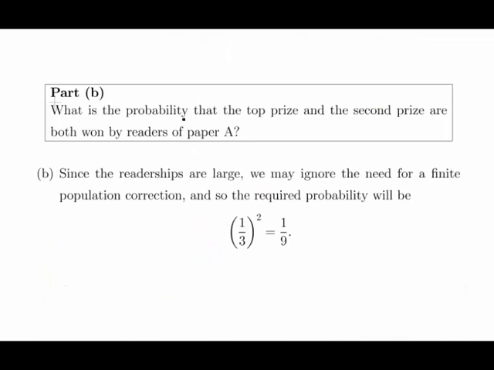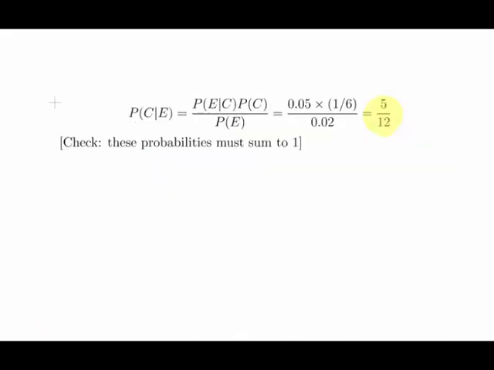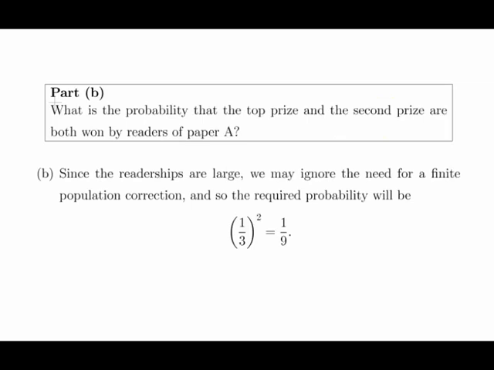Now, what is the probability that the top prize and the second prize are both won by readers of newspaper A? What we're told explicitly in the question is large readerships. So this is a really large number of people reading these newspapers, in the millions, let's say. That is relevant here. It gives rise to an assumption that we're going to use: large readerships.